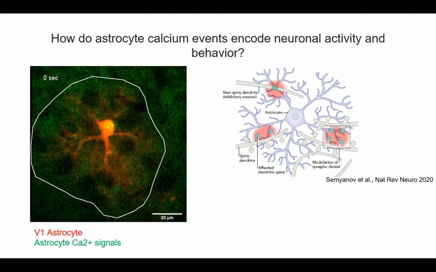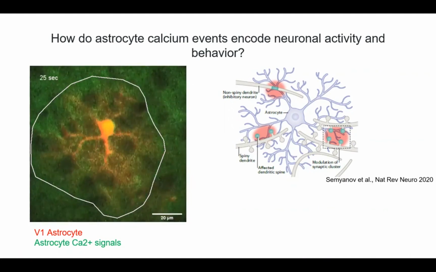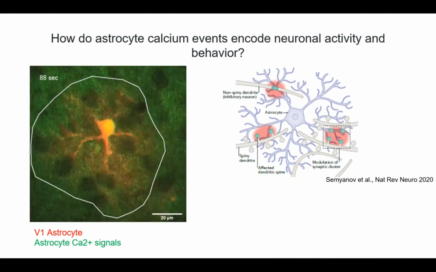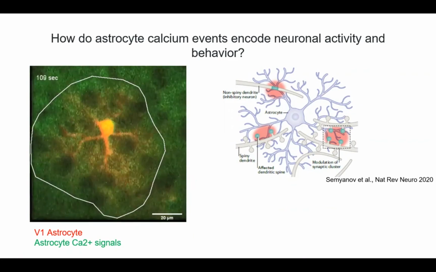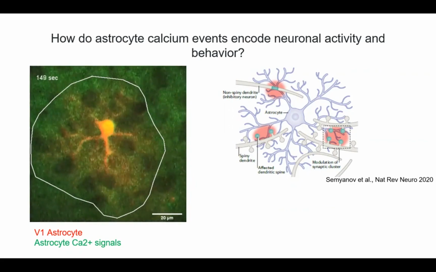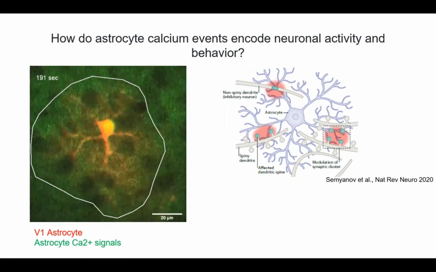to fine processes. And so you can see that here in this video, where there's a red static marker that marks out the soma, the primary branches, and then extending to the edges of the territory, the fine processes. And so much of the recent work in the astrocyte field has focused on how these signals not only correlate with neuronal activity, but also may influence it.